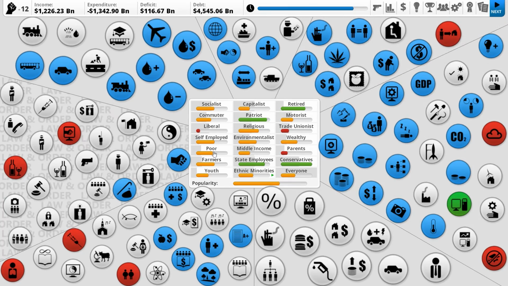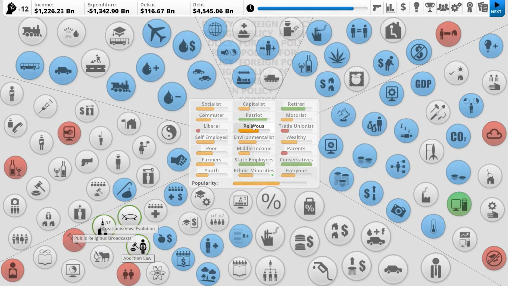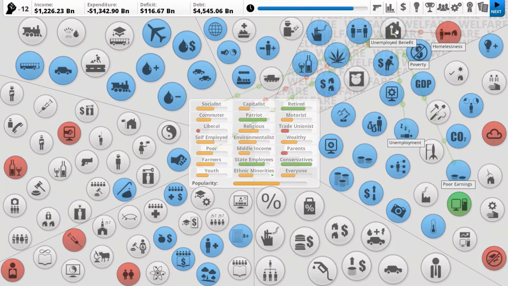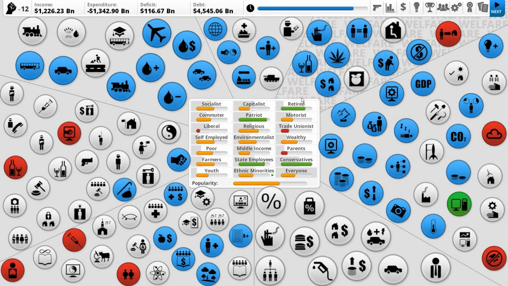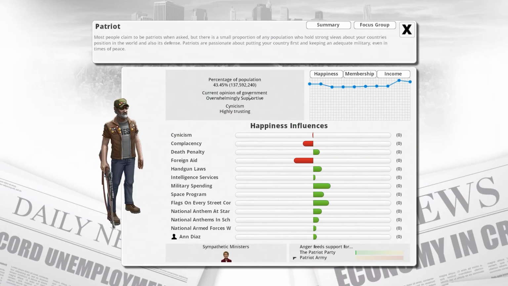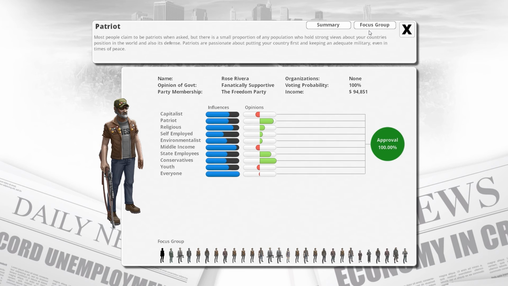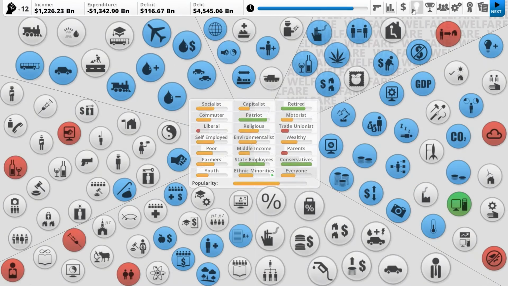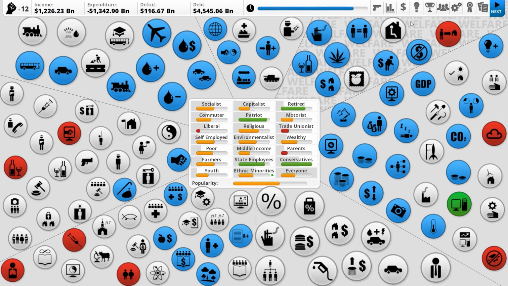Right, next. I know we've been trying to wipe out some liberals, but there are just so many of them. It's hard to do. We also have 43% patriots, so we're kind of polarizing every group. So you're either a liberal or you're a... I wonder what percentage of patriots are liberals. Can we even see that? That would probably be a focus group kind of thing. I'm trying to figure out where we would even find these kind of things. I suppose we could click here and say, oh, they're also a liberal, but I don't know. It doesn't help. We do have some patriots who are liberals. Anyway, we'll click next.